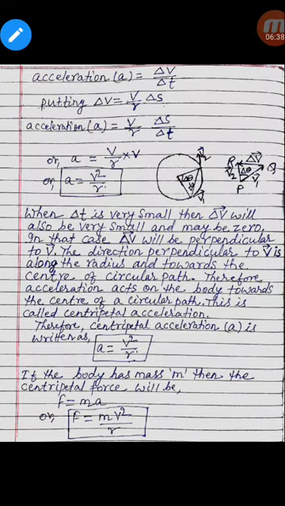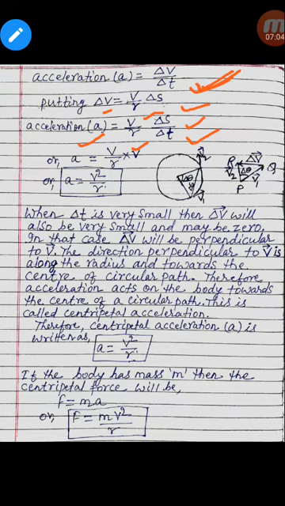Now acceleration a equals delta v by delta t. We know that acceleration is change in velocity by change in time. Putting delta v equal to v by r into delta s, we get acceleration a equal to v by r into delta s by delta t.